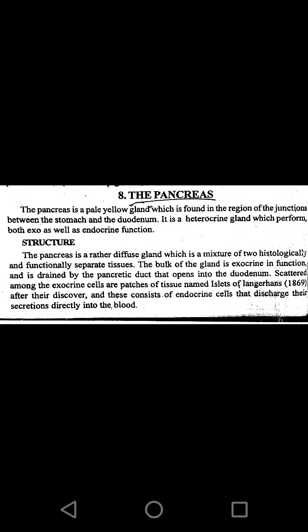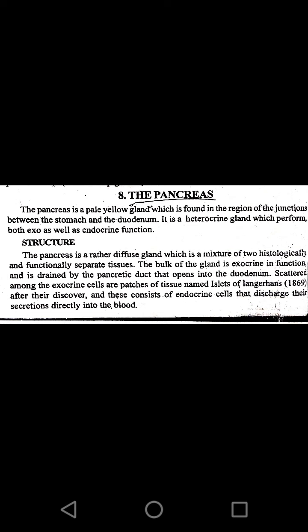Then the structure. What is the structure of the pancreas? The pancreas is a rather diffuse gland which is a mixture of two histologically and functionally separate tissues. So two different types of tissues are found in the pancreas. The bulk of the gland is exocrine in function and is drained by a pancreatic duct that opens into the duodenum.